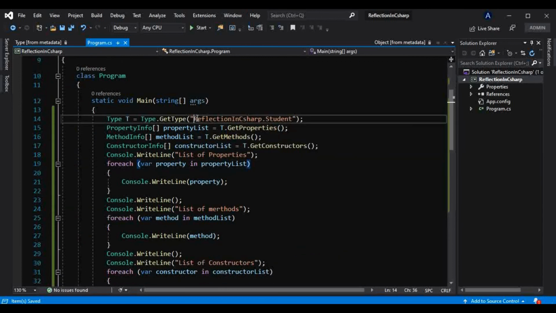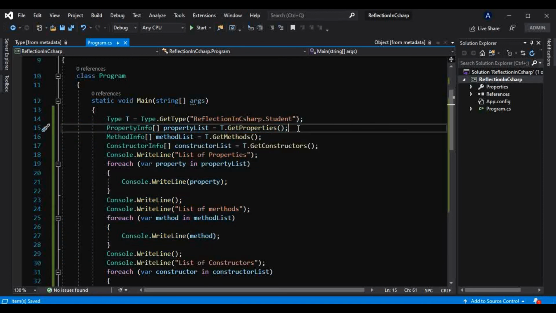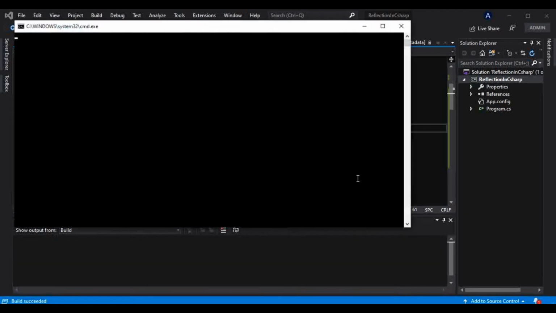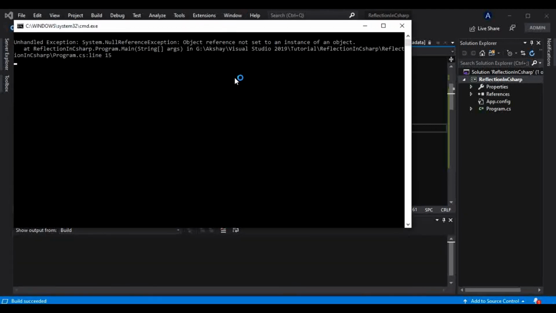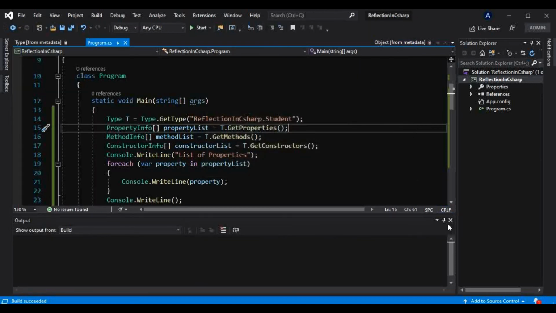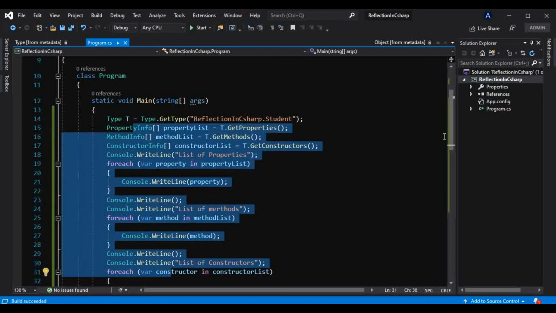We are providing that name here and writing a line of code to get the properties and methods of that type, but if I build this with Ctrl Shift B, we will not get any error at compile time, as you can see here. But we will encounter errors or exceptions at runtime. So this is nothing but late binding, and this is how the compiler can inspect the metadata of an assembly at runtime.